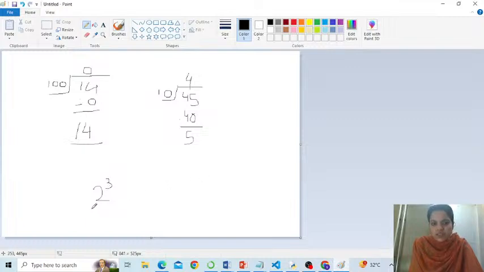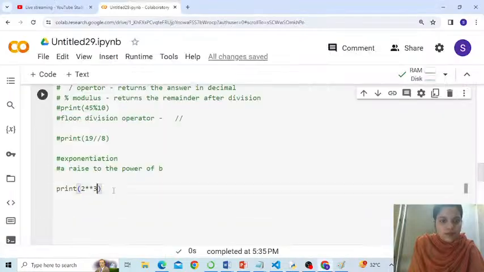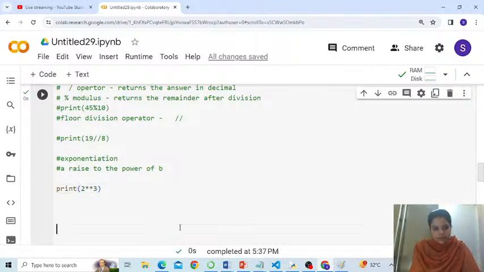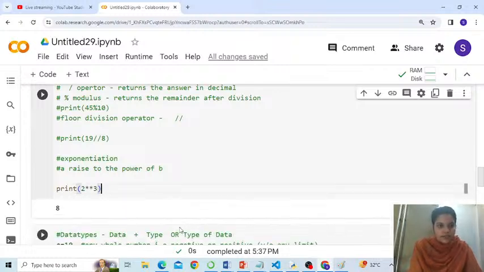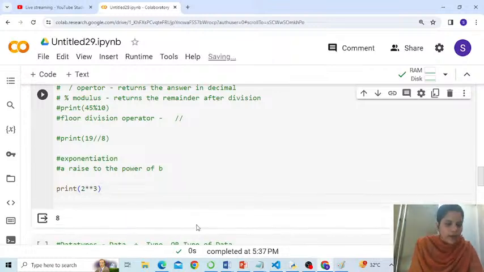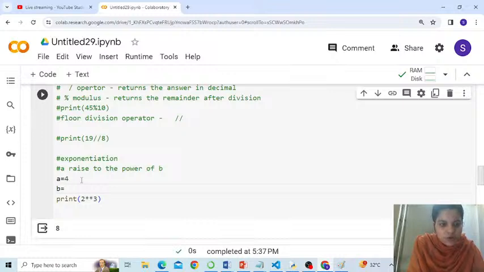So 2 becomes the base and 3 becomes the power. Let me remove these empty lines. So that's 8. Correct? And similarly, if I write, say, A equals 4 and B equals 2.